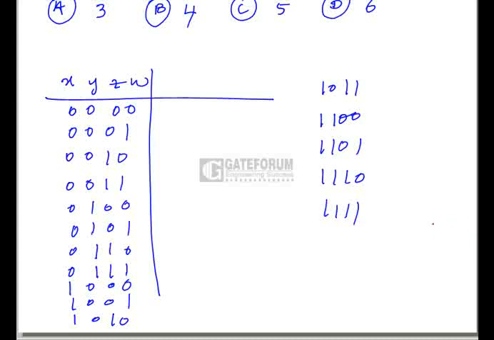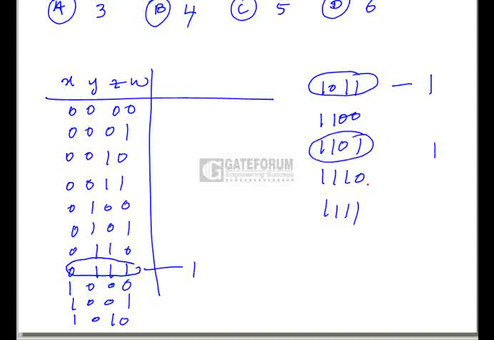What are the minterms that are producing ones? So here, 3 or more ones. For example, if you take this minterm, we have 3 ones. So for this we produce 1. And then here also we have 3 ones. This output is 1. 1, 1, 0, 1, this is 1. 1, 1, 1, 0, this is 1. 4 ones, this is 1. So these are the minterms that are producing ones, because 3 or more ones are there, so we take the output as 1.